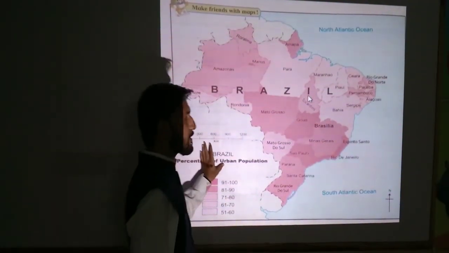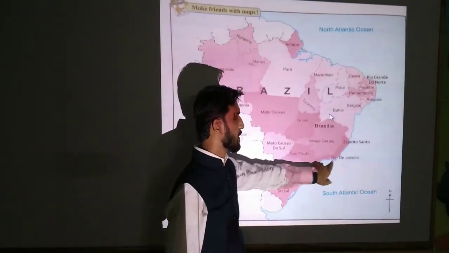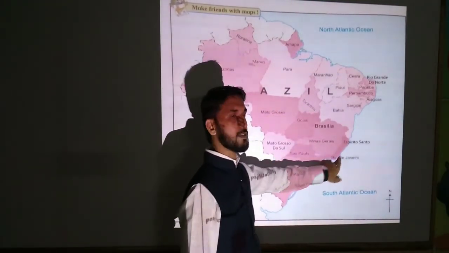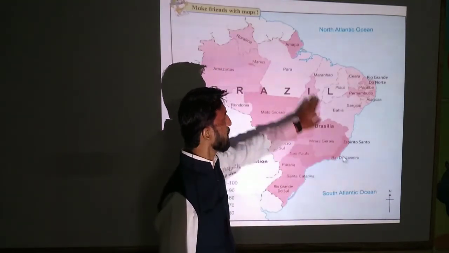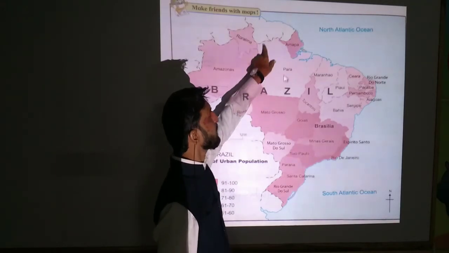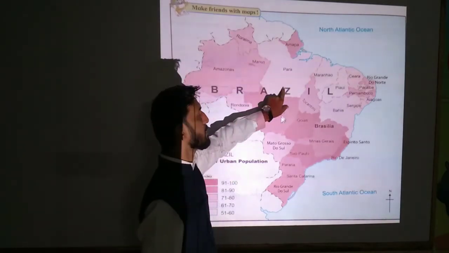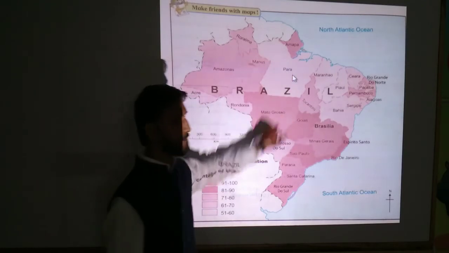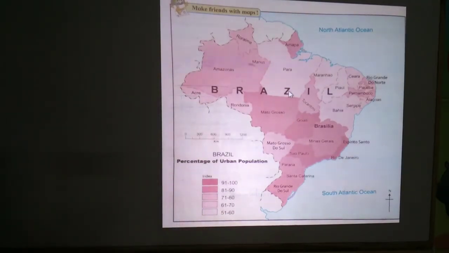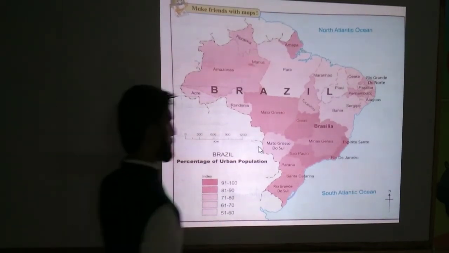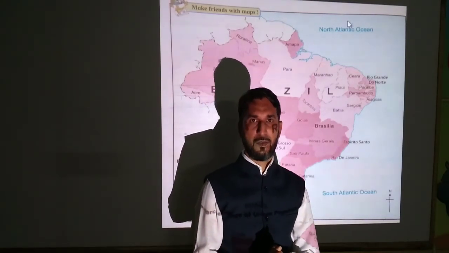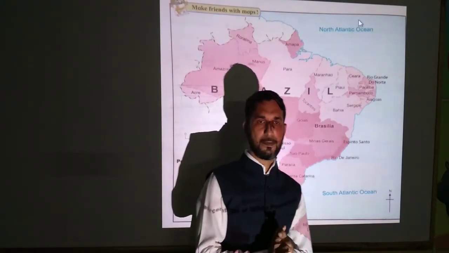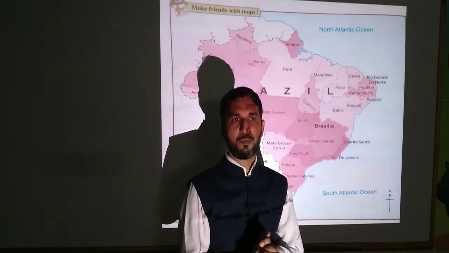So students, here we can understand that Rio de Janeiro is the most populated region or state of Brazil. It is in the coastal region, and the north is a less populated area. If we want to see it in Brazil, that is Para. So students, with the help of this graph, we tried to understand the human settlement of India and Brazil.